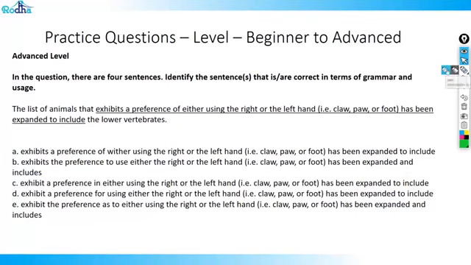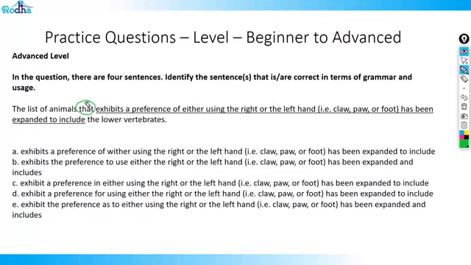Now, these are all advanced level questions, so we might have more than one logic that needs to be applied in terms of getting these answers. Let's look at the first question. And here also I would request you to please pause the video for a minute to understand the question carefully, and only after that read or see the explanations. Let's go ahead.